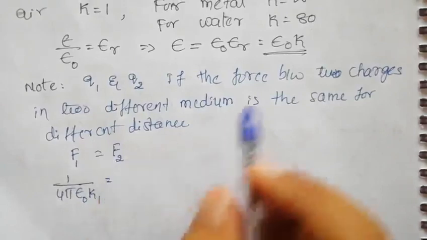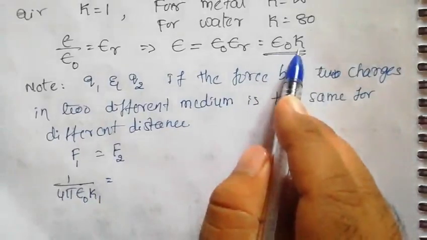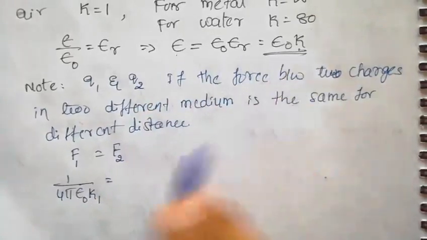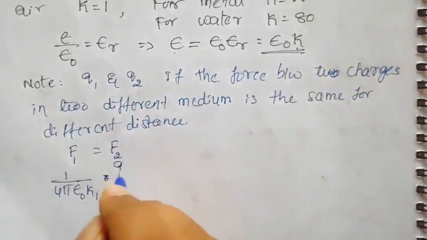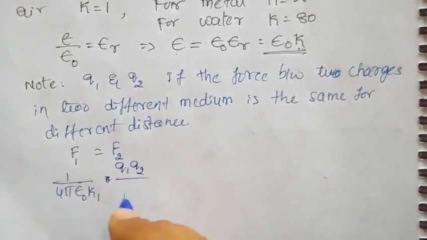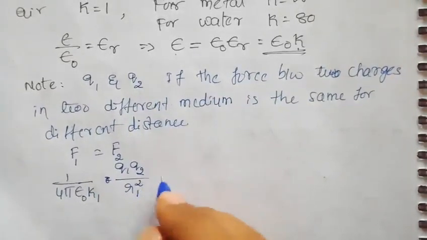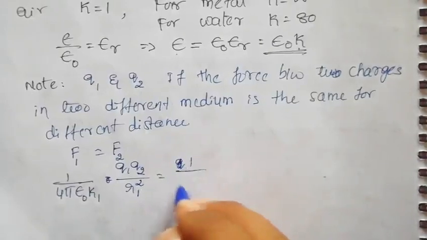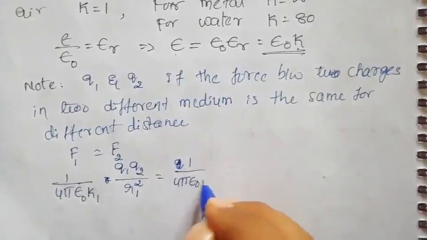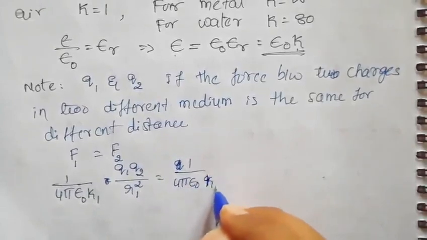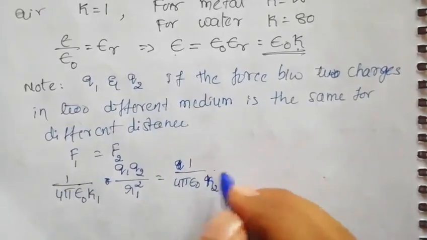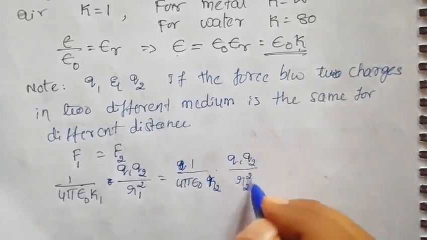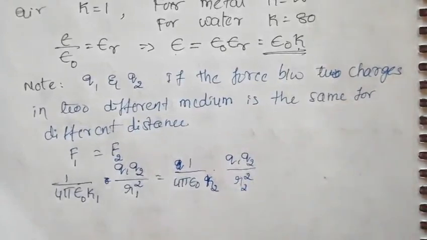Because, as we have done already, epsilon becomes epsilon naught into k1, into q1 q2 by r1 square, that is equal to 1 by 4 pi epsilon naught into k2, the second medium, into q1 q2 by r2 square. Now what is going to cancel, children?